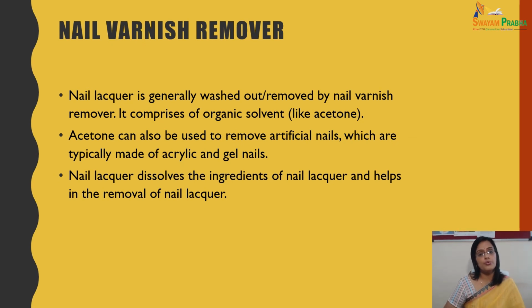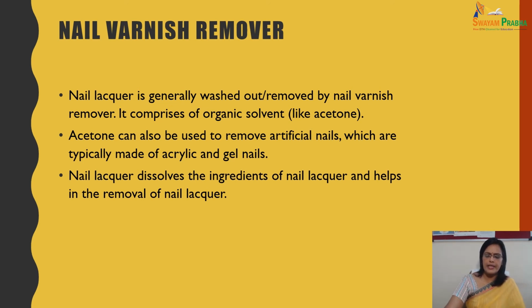Now moving to nail varnish remover or nail polish remover. Nail polish remover is basically a solvent which is used to remove the nail polish or nail lacquer which is applied on the nail. Acetone can be used to remove artificial nails, and it's an organic solvent.